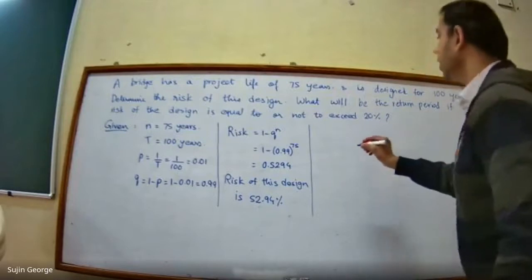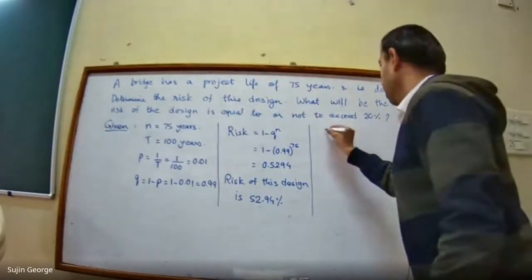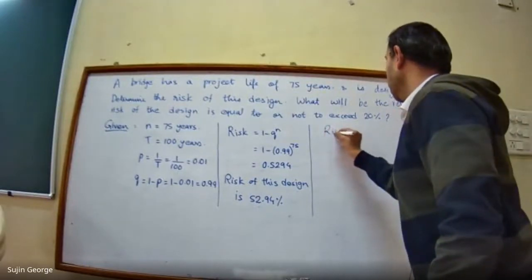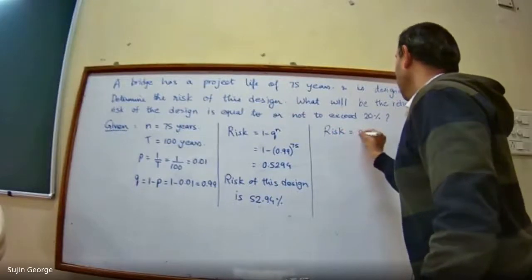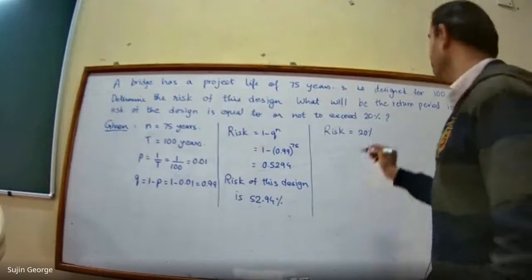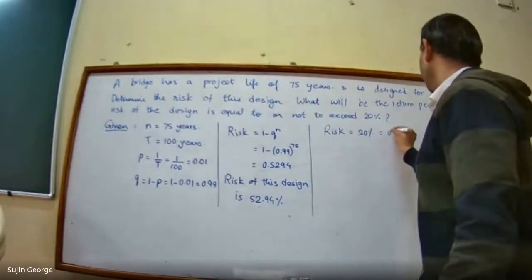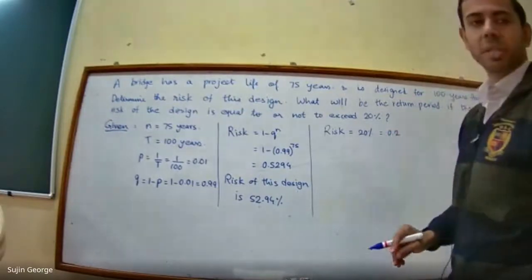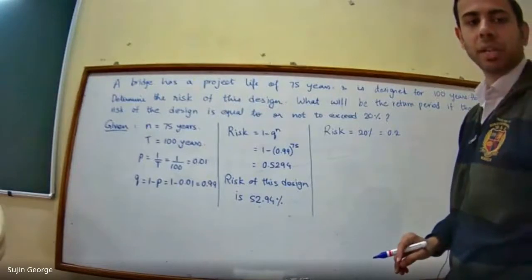Here risk is given as 20%, and this 20% can be written as 0.2.